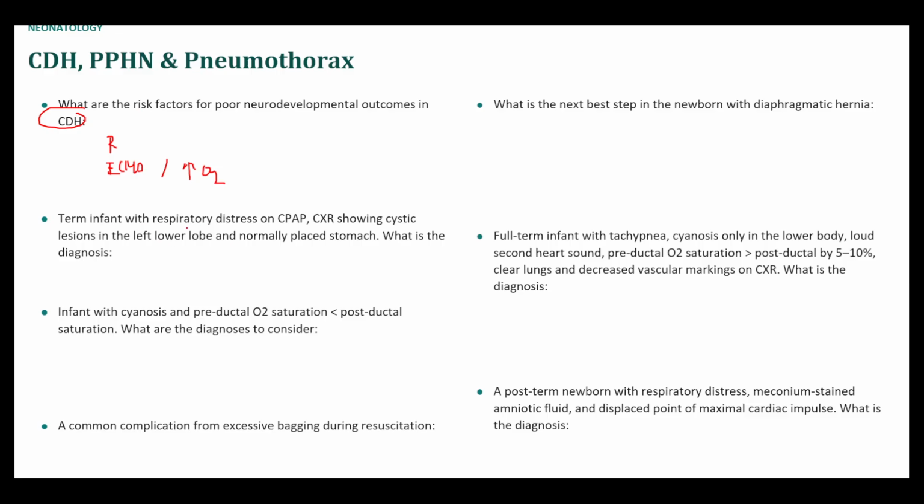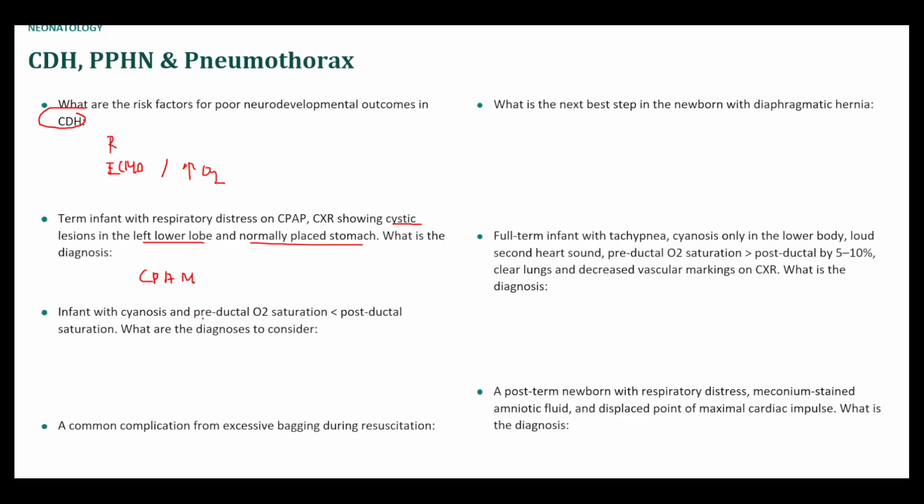Term infant with respiratory distress on CPAP, CXR showing cystic lesions in the left lower lobe and a normally placed stomach. What is the diagnosis? So a normally placed stomach tells me that this is probably not CDH or diaphragmatic hernia. And then cystic lesions in the lung spaces is classic for congenital pulmonary airway malformation, or CPAM.